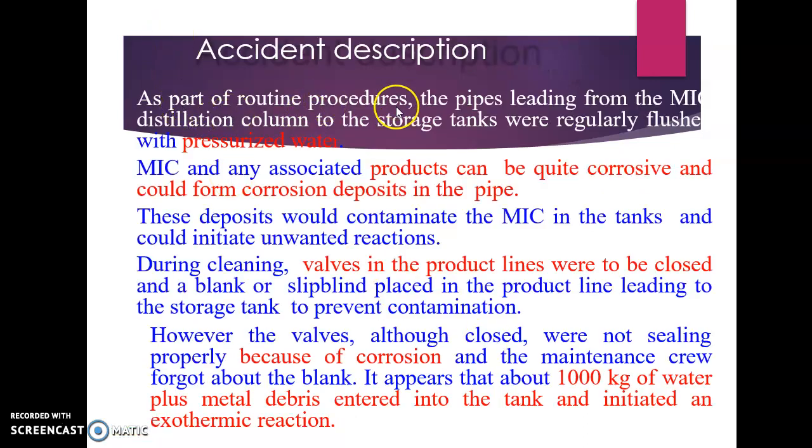As part of routine procedures, the pipes leading from the methyl isocyanate distillation column to the storage tanks were regularly flushed with pressurized water. MIC and any associated products can be quite corrosive and could form corrosion deposits in the pipe. So during cleaning, valves in the product lines were to be closed and a blank or slip blind placed in the product line leading to the storage tank to prevent contamination.